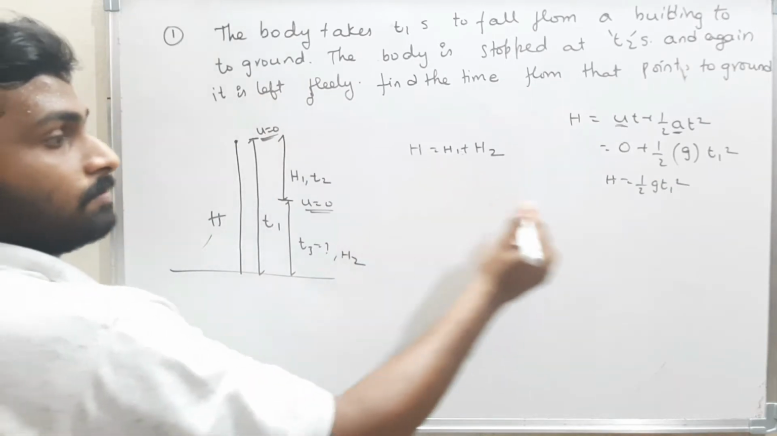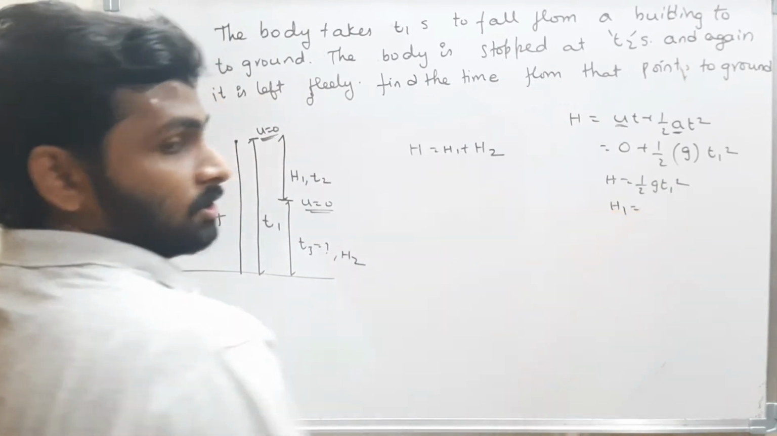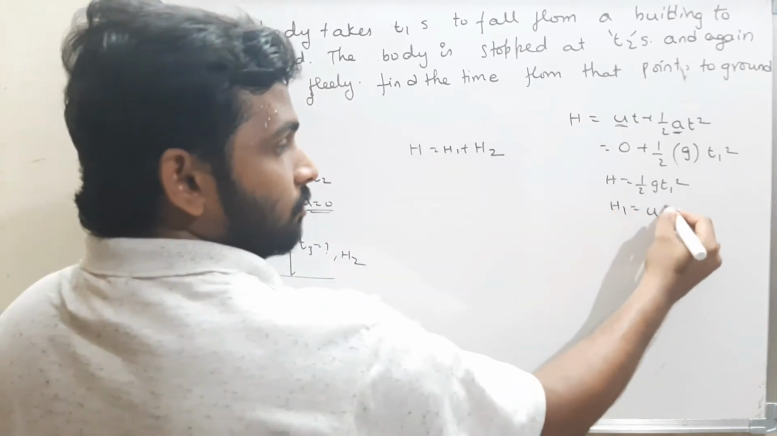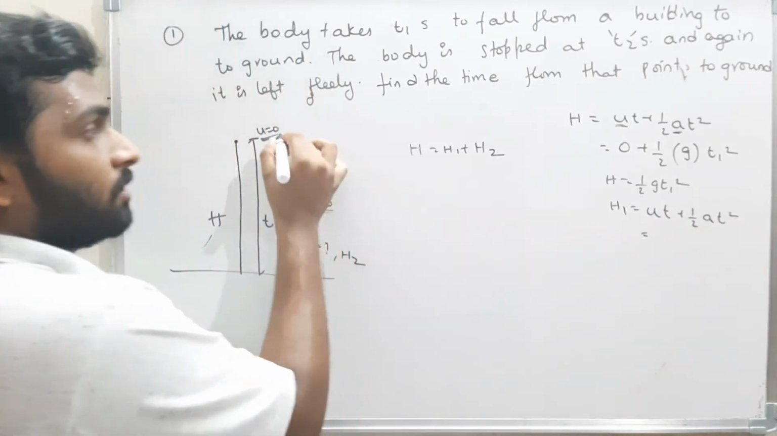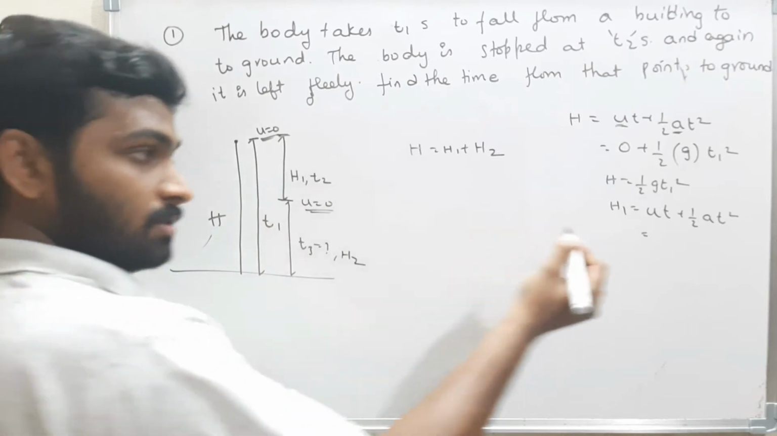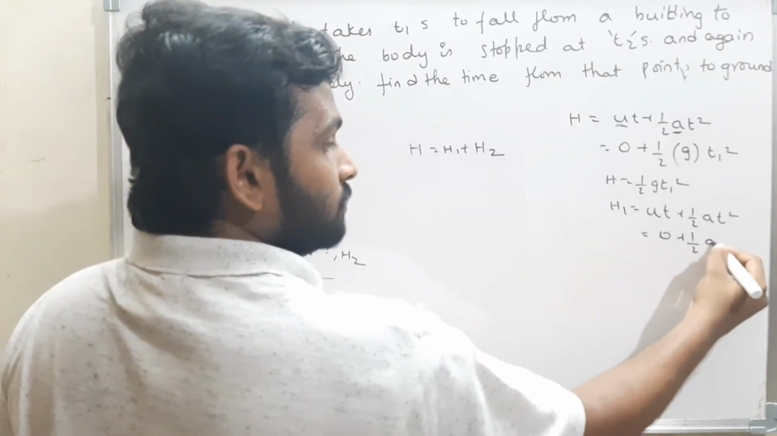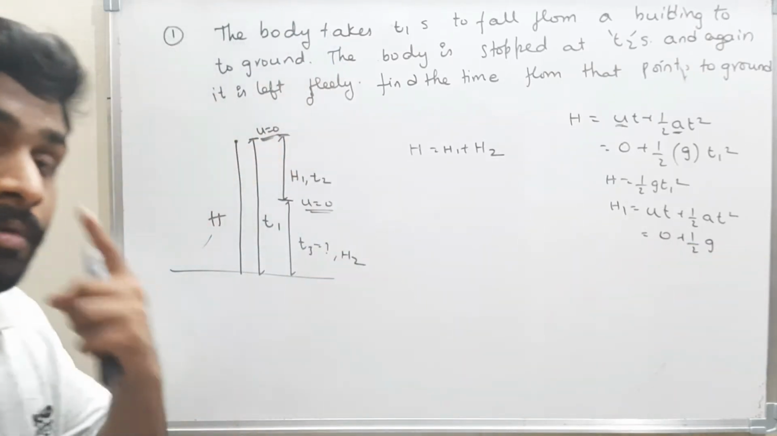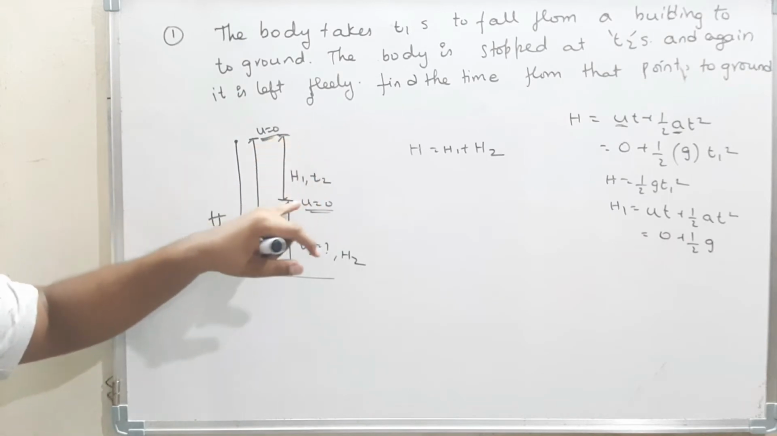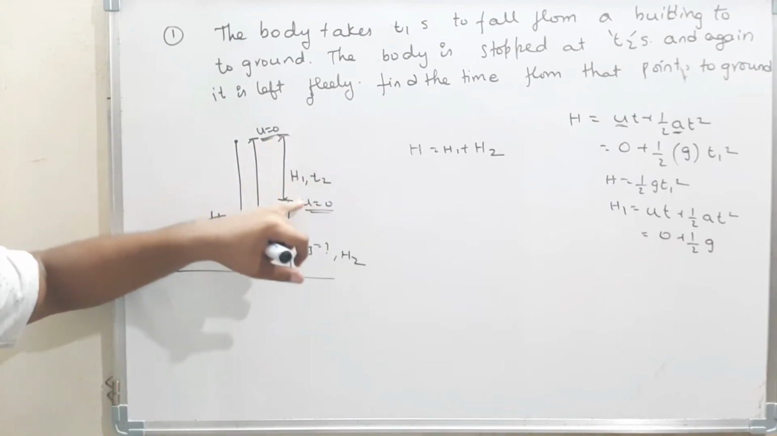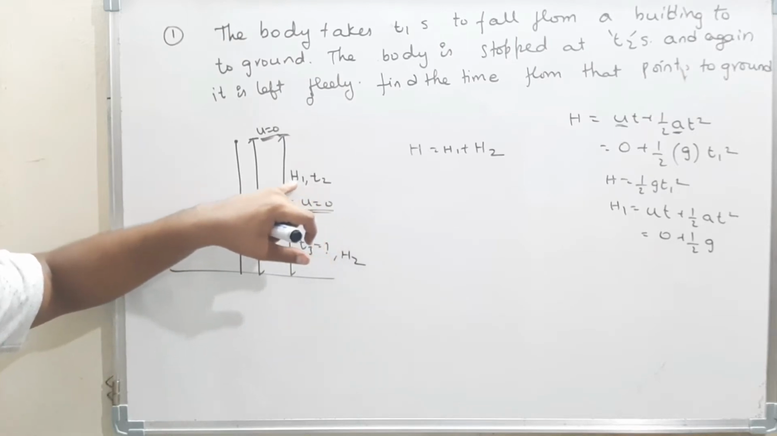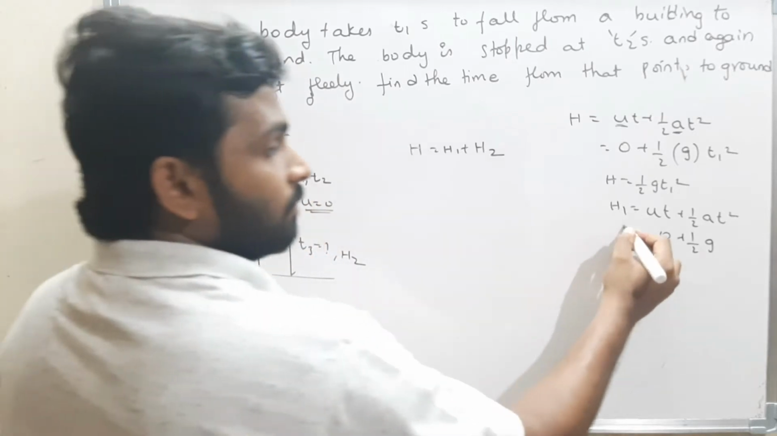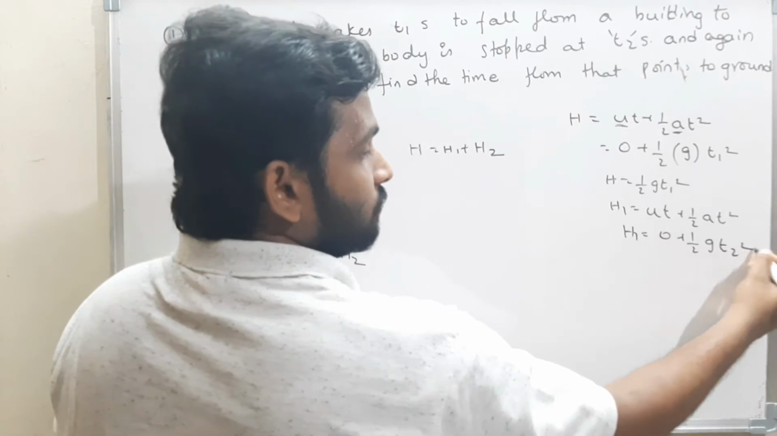Now, what is h1? h1 is found using the same ut plus half a t square formula. What is the initial velocity? Here the body is left free, so it is 0, plus half into g into the time for which the body is left to fall. This body is left to fall only for time t2 seconds. In those t2 seconds, the distance traveled by the body is h1. Therefore, h1 is half g t2 square.